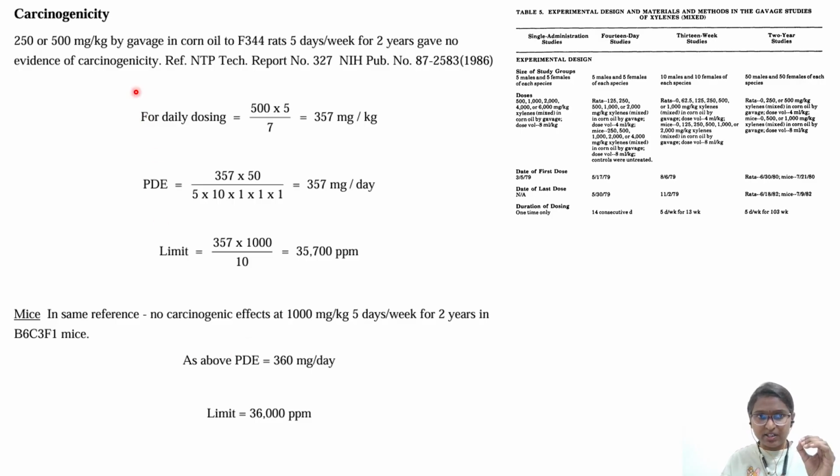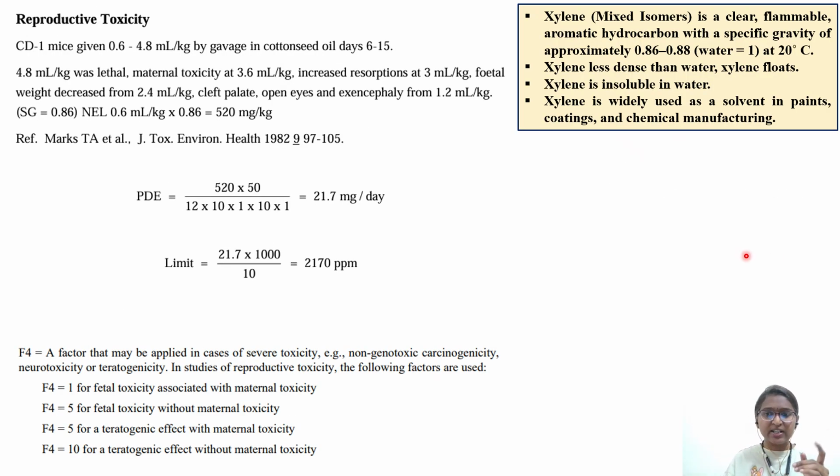Okay. Similarly, in the same NTP study, another species, that is mice. Mice they have taken and they didn't find tumors at 1000 mg per kg. So with a similar type of calculation, they ended up with a value of 360 mg per day as the permitted daily exposure. Now let's see another study with respect to xylene only, that is reproductive toxicity.